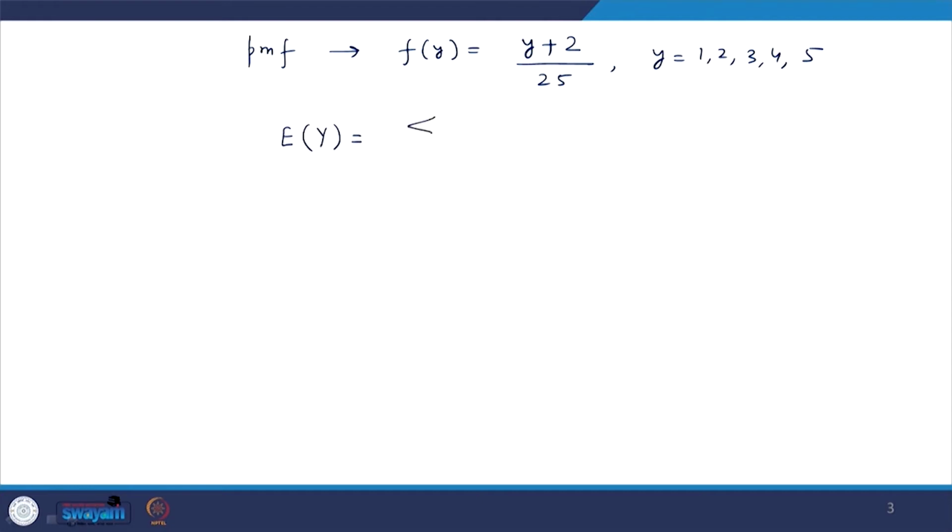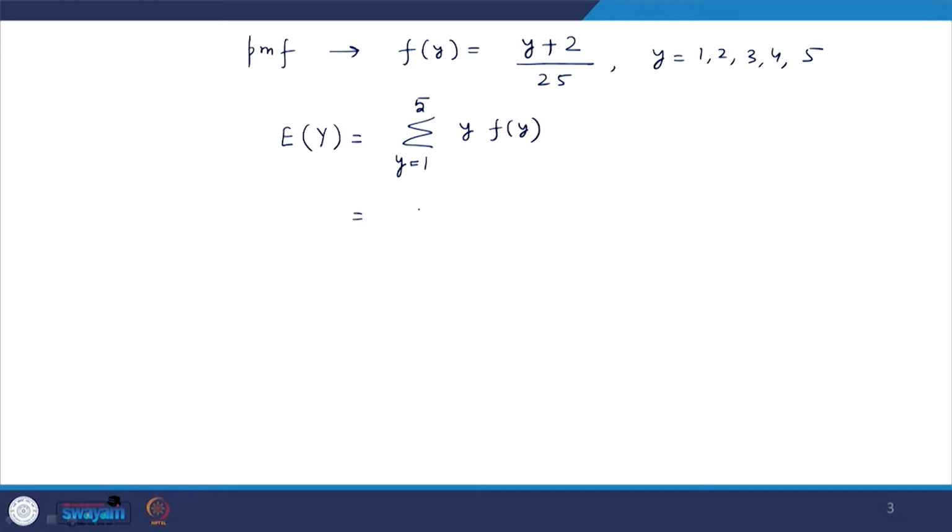So, as per the definition of expectation of y, this is nothing but y into Fy. Here y varies from 1 to 5, because the values of y may be 1, 2, 3, 4 or 5.